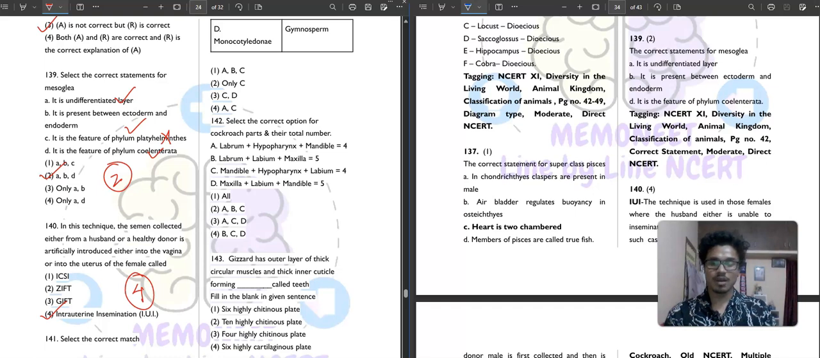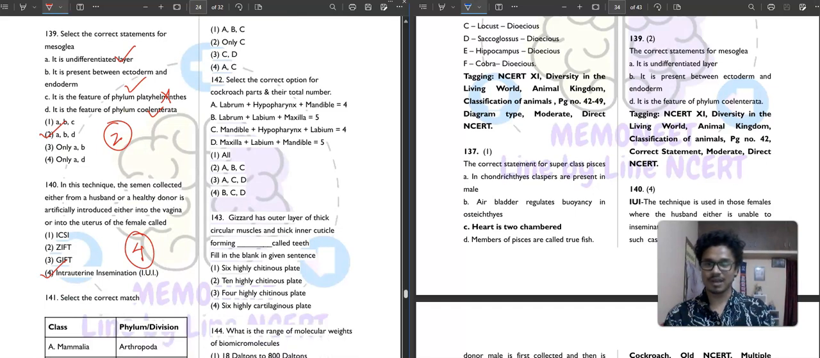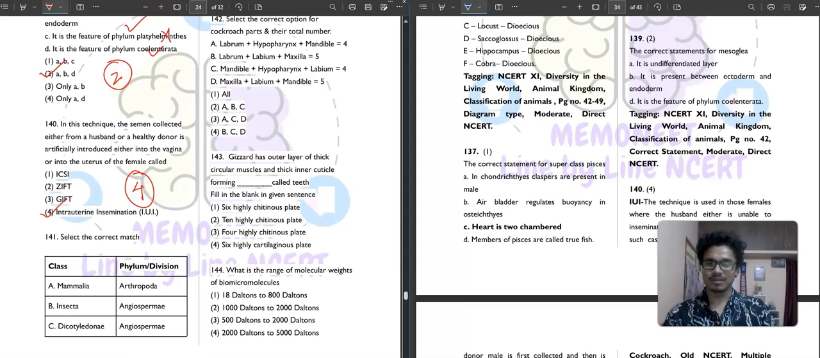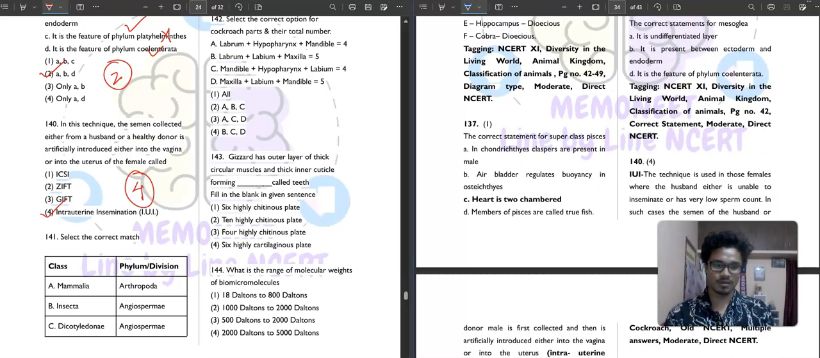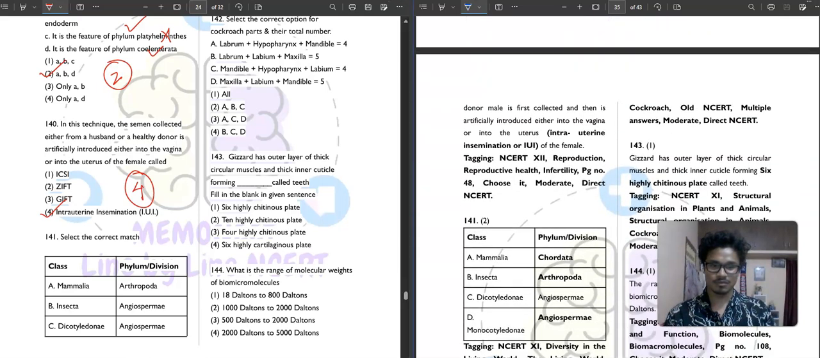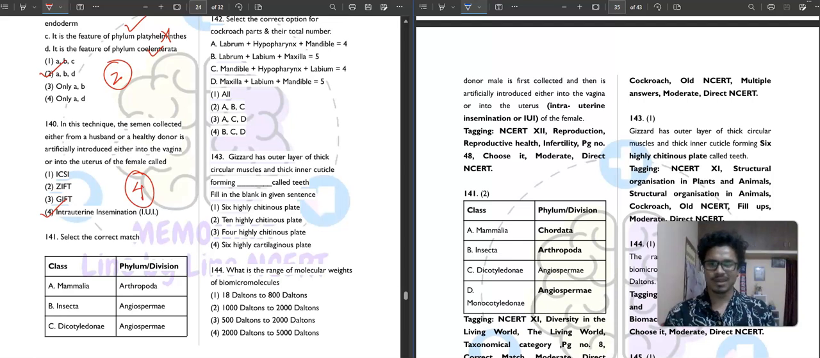Then question number 141. This kind of thing is written in NCERT. Okay. If you can't do this question, I don't know. God bless you this time, because only 20 or 25 days are remaining for NEET. So if you still can't do this question, then God bless you.